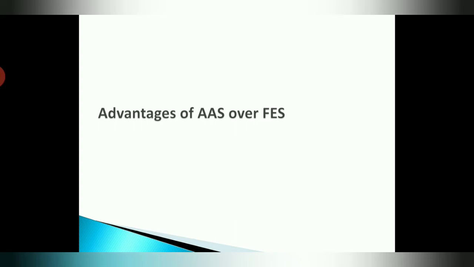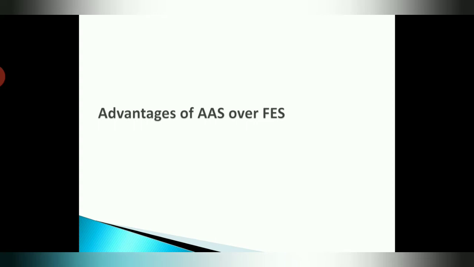The next advantage of AAS is what? It does not depend on temperature, and therefore the temperature of the flame does not have any effect on the number of unexcited atoms. Both the AAS and FES techniques are used for the determination of different types of metal ions.